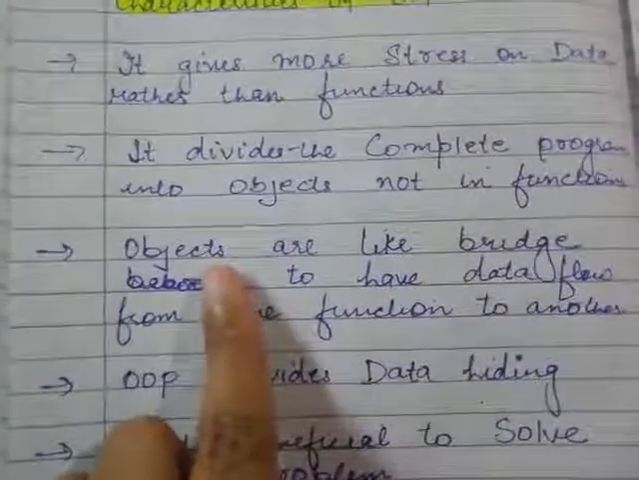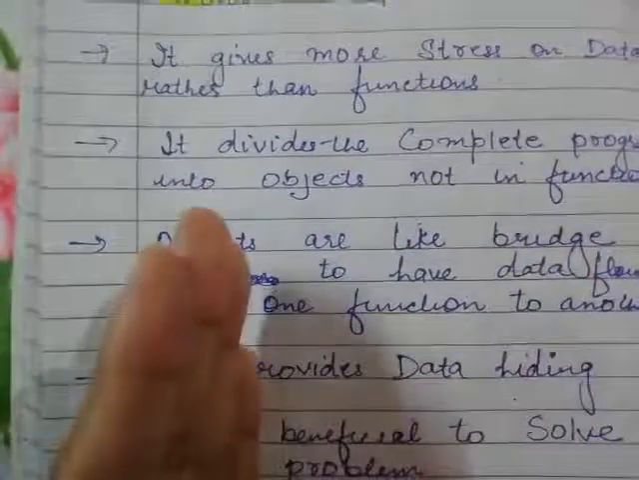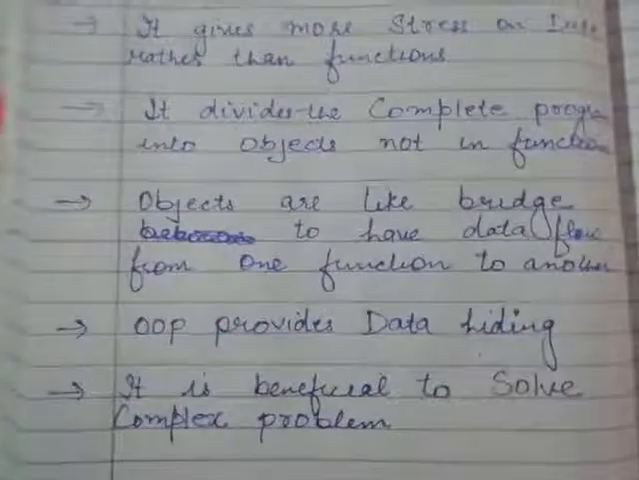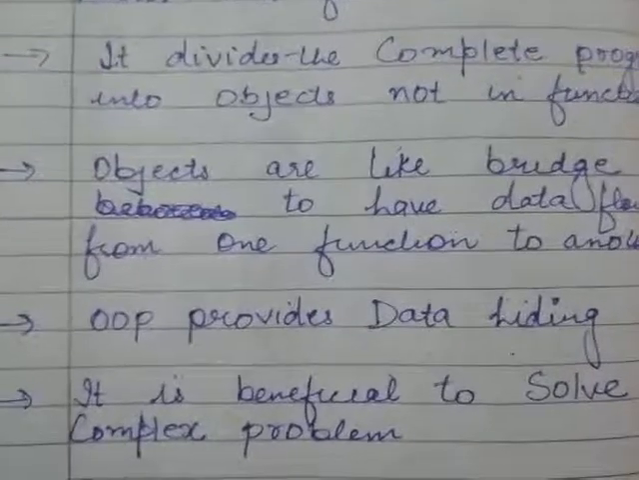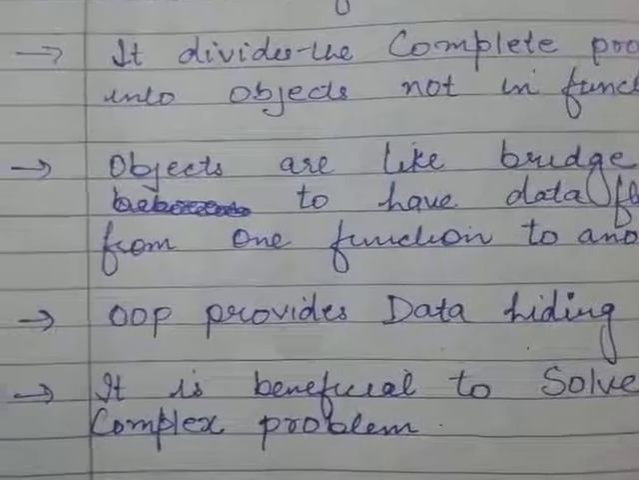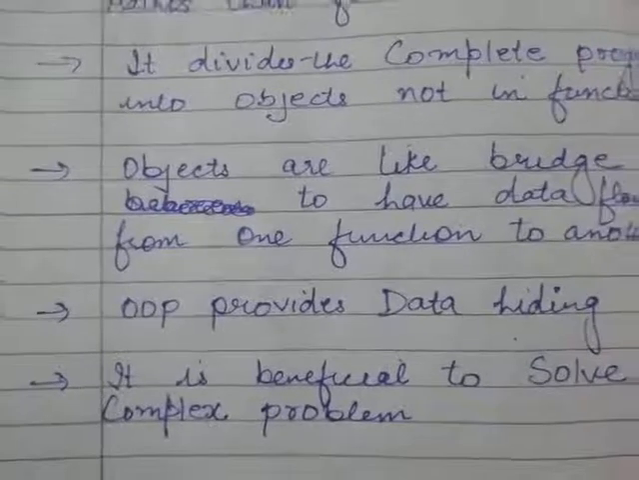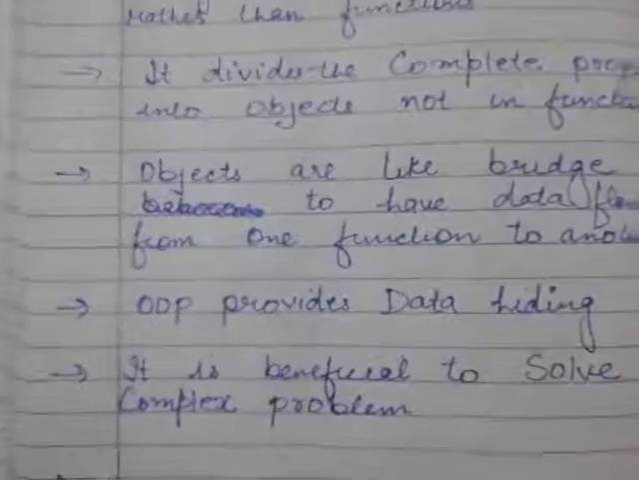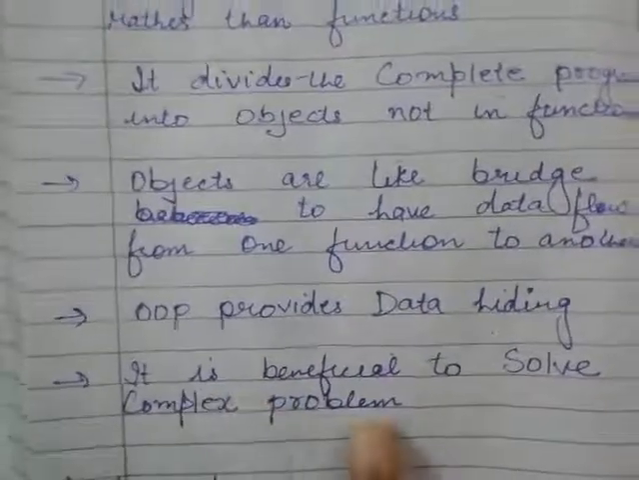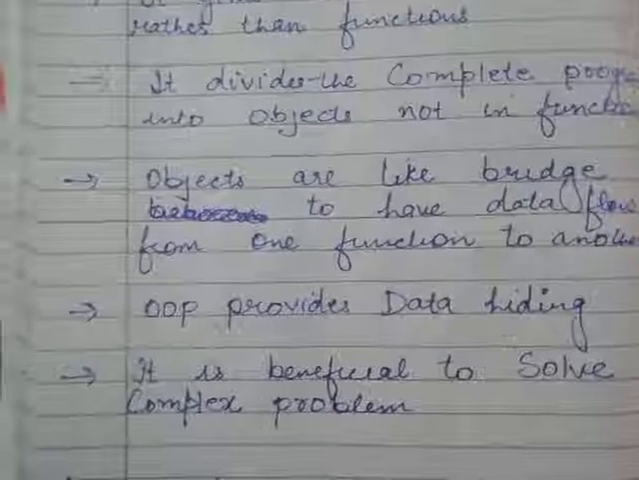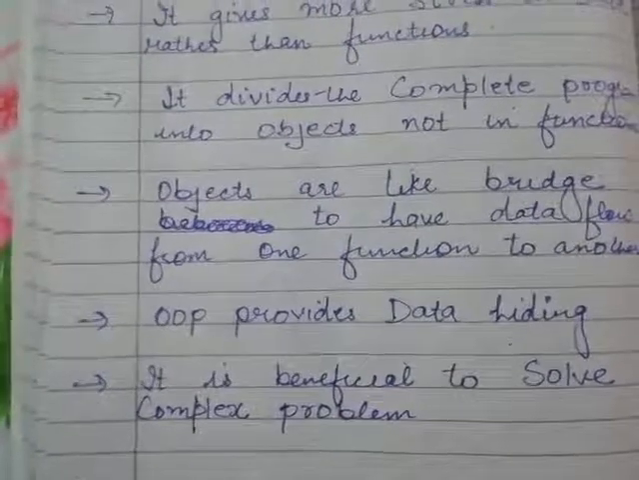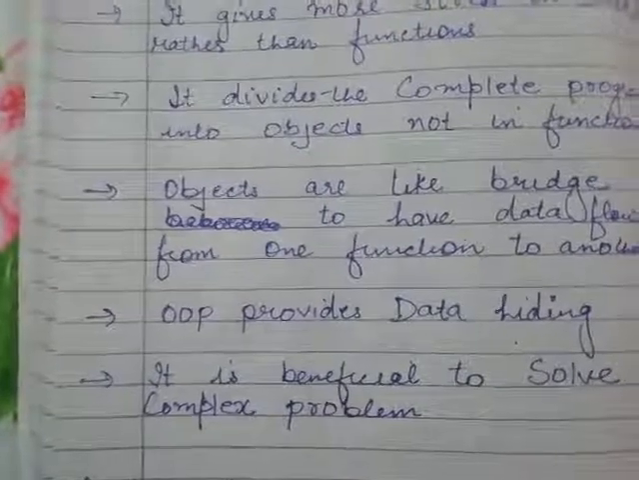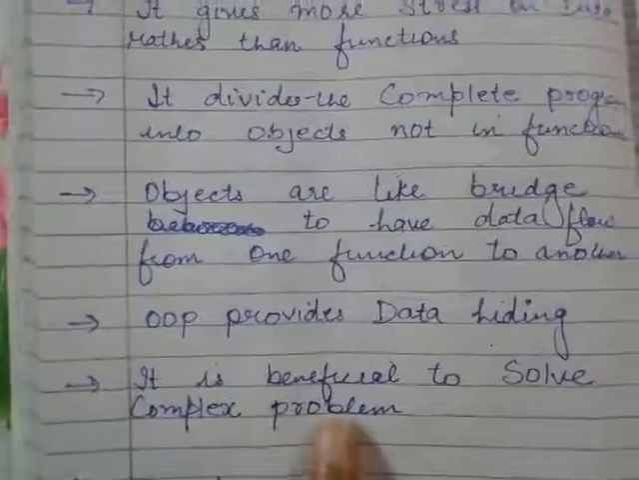So objects are like a bridge to have data flow from one function to another. Objects किसकी तरह काम करते हैं? They are working like a bridge from one function to another function. So after this, OOP provides data hiding. That means yes, ये आपके डेटा को छुपा कर रखते हैं फ्रॉम द अनऑथराइज्ड एक्सेस. जिसको परमिशन नहीं है वो डेटा को यूज नहीं कर सकता, बिकॉज डेटा इज नॉट ग्लोबल इन नेचर इन दिस प्रोग्रामिंग. सो इट इज बेनिफिशियल टू सॉल्व complex problem. In the last one we have discussed, POP is meant to solve only simple problems, but OOP is meant to solve complex problems.